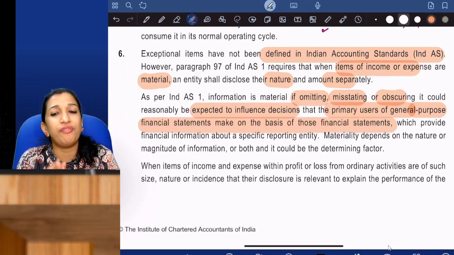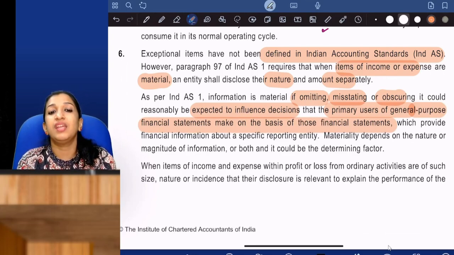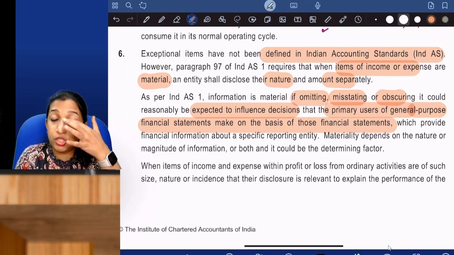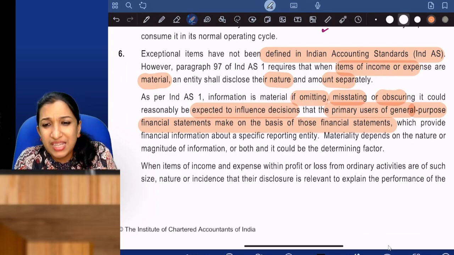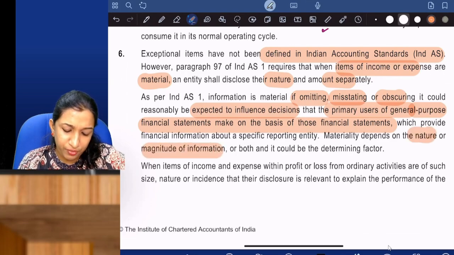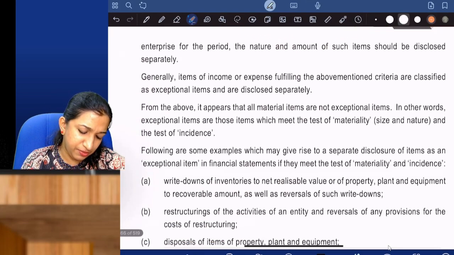Guys, this is what you have learned in your 11th standard also. An item is considered as material if it influences the decisions of users of financial statements. Same thing. Materiality is based on the nature or magnitude of information or both. Okay, fine. I'll give some examples for material.